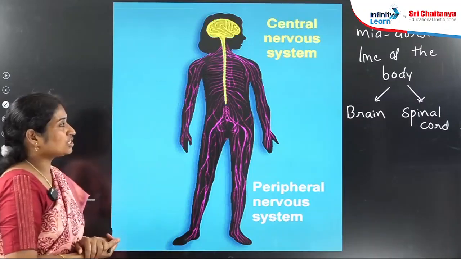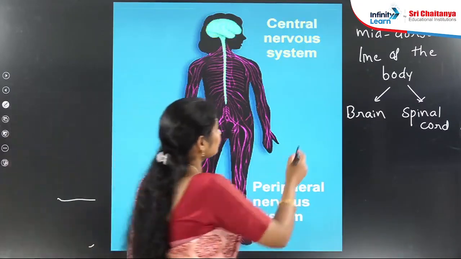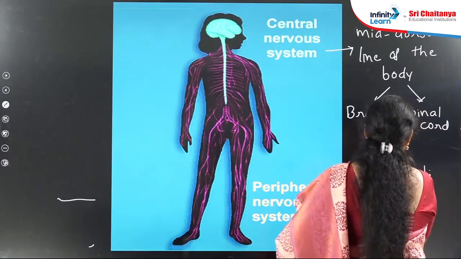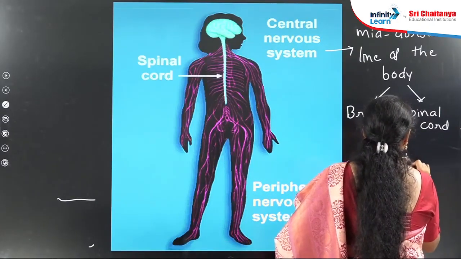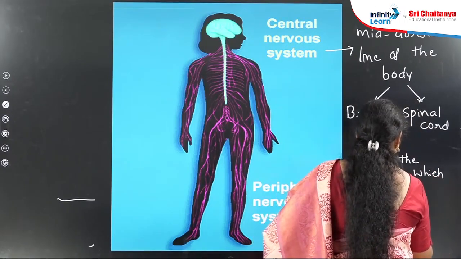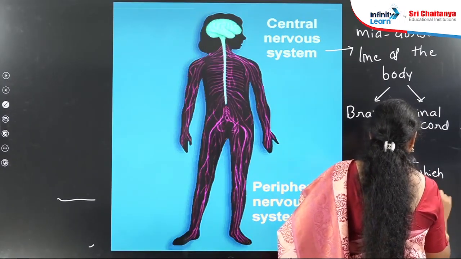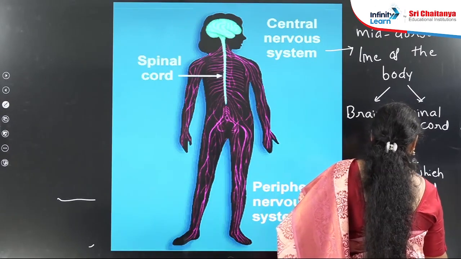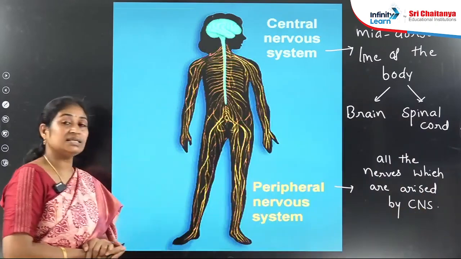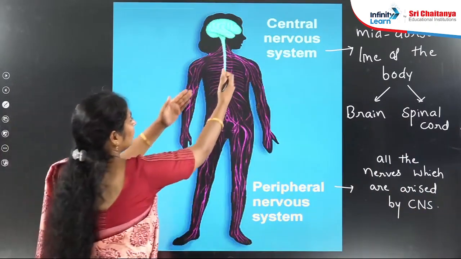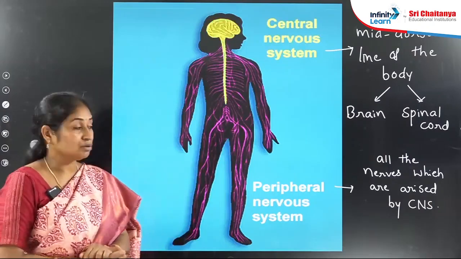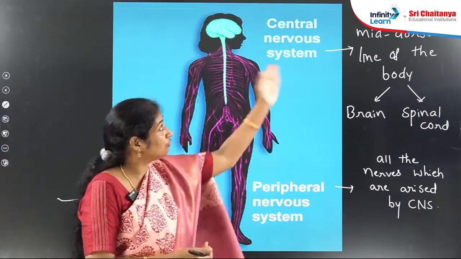Next, peripheral nervous system. What is peripheral nervous system? This is the nervous system which is present at the periphery of the body, and it constitutes all the nerves which are derived or which arise from CNS.